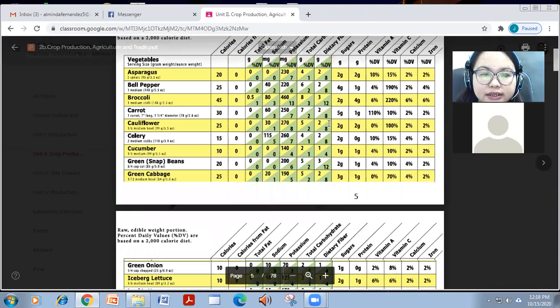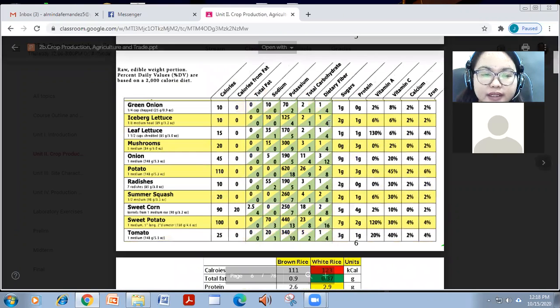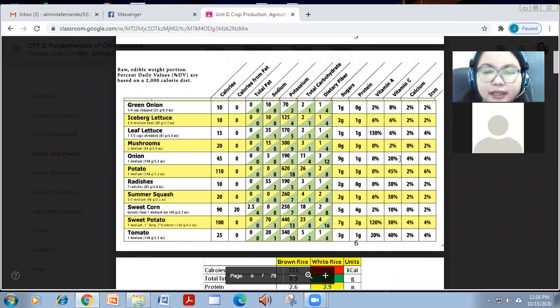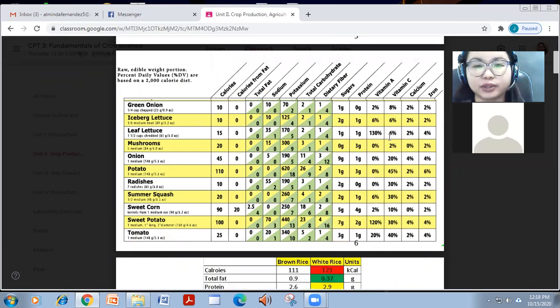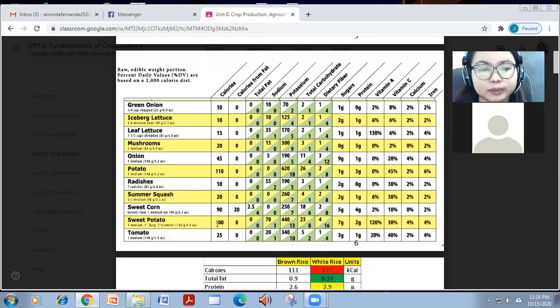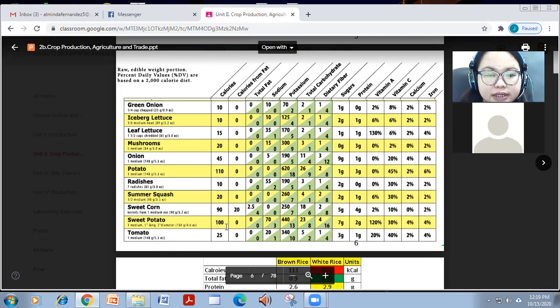Next, this group also has fewer vitamin C compared to the first one among the vegetables, but potato has high calories and sweet potato also. The white potato is 110, while compared to sweet potatoes 100 only.